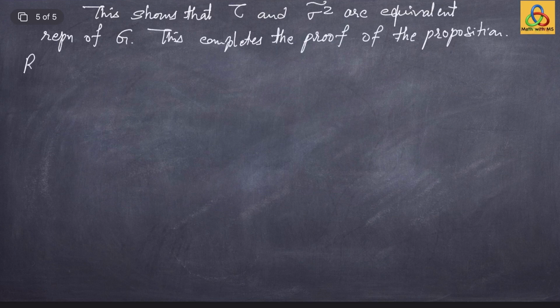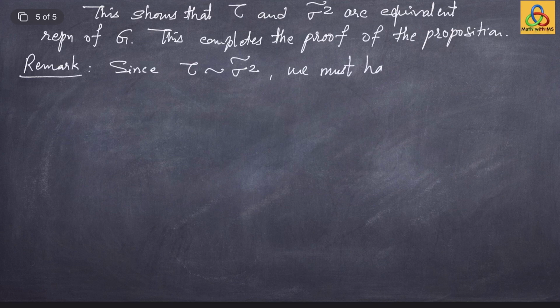So remark, since tau is equivalent to the representation sigma 2 tilde, and equivalent representations have the same structure, their fixed point spaces should also be isomorphic.